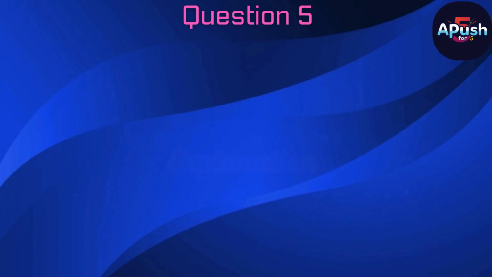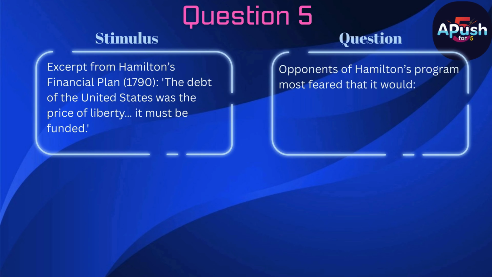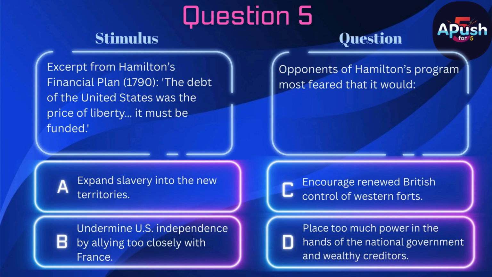Question 5. Stimulus. Excerpt from Hamilton's Financial Plan, 1790. The debt of the United States was the price of liberty. It must be funded. Question. Opponents of Hamilton's program most feared that it would A. Expand slavery into the new territories. B. Undermine U.S. independence by allying too closely with France. C. Encourage renewed British control of Western forts. D. Place too much power in the hands of the national government and wealthy creditors.